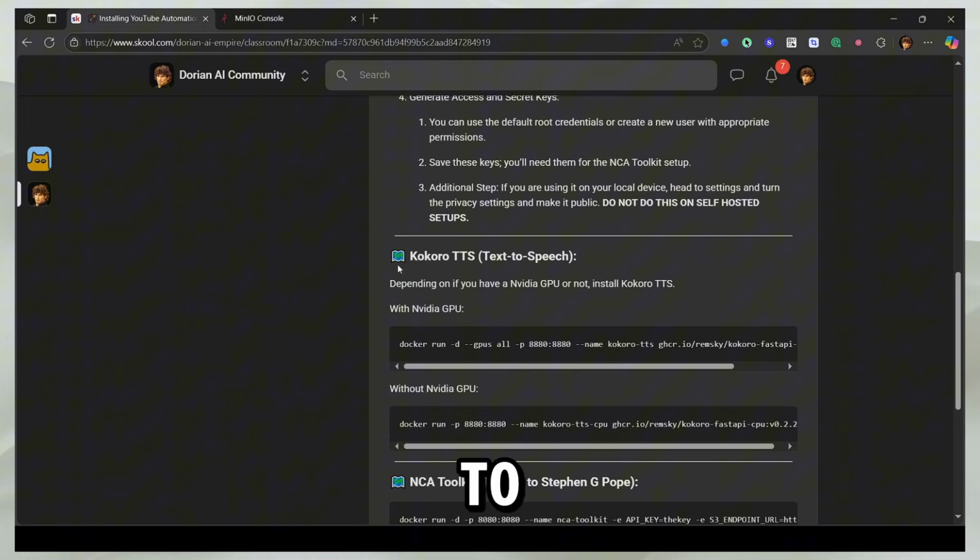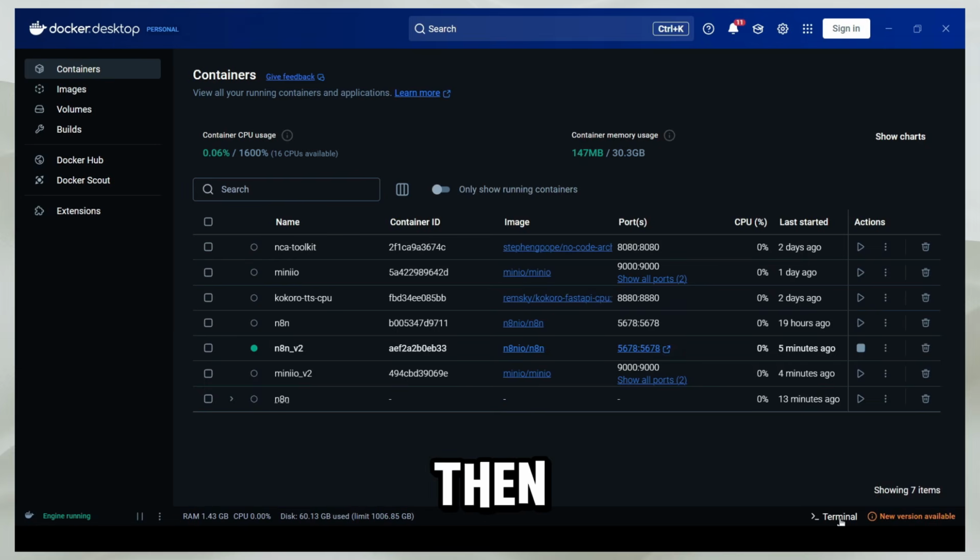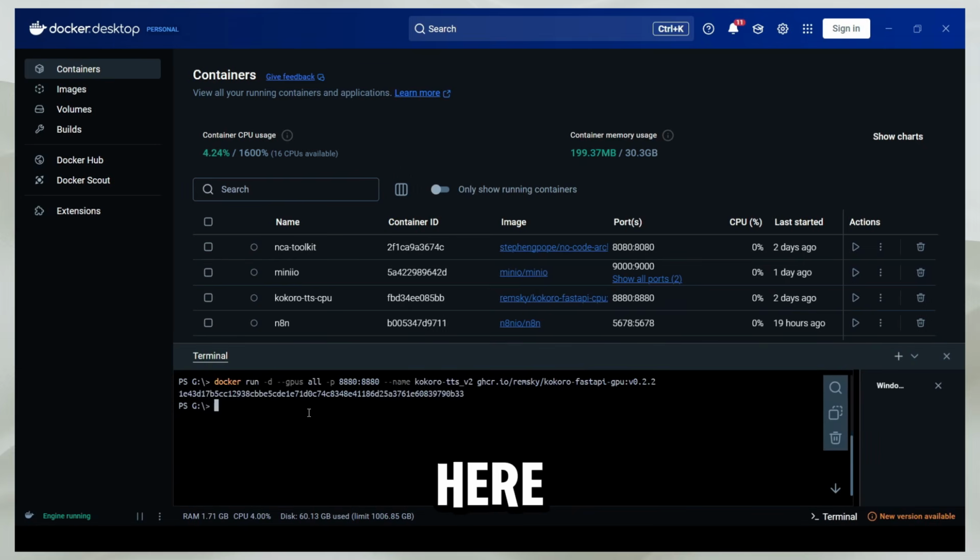The next step would be to install Kokoro TTS. So we're going to use this to generate speech. I'm going to copy this, and considering if you have a GPU or a CPU, run this. So I'm just going to go ahead and run the GPU version. And depending on if you have an NVIDIA GPU or not, run these commands. I already have an NVIDIA GPU, so I'm going to run this command. Then open the terminal again and paste it here. And now you can see our text-to-speech model is also installed.